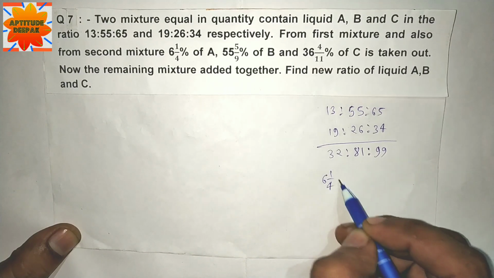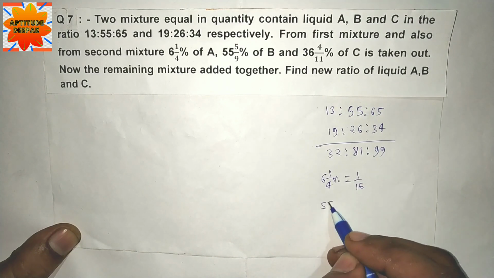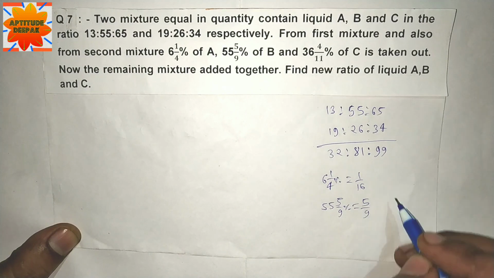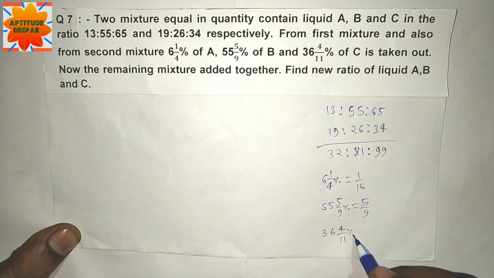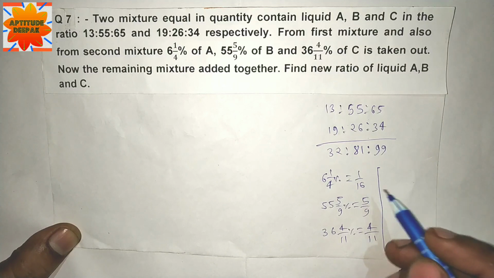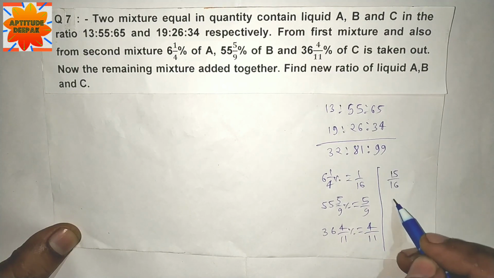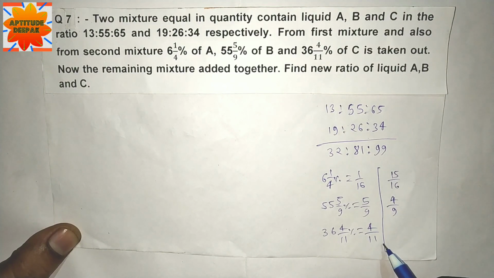6 1/4% is equal to 1 by 16. 55 5/9% is equal to 5 by 9. And 36 4/11% is equal to 4 by 11. 1 by 16 part taken out, so remaining is 15 by 16, and this remaining is 4 by 9, and this remaining is 7 by 11.